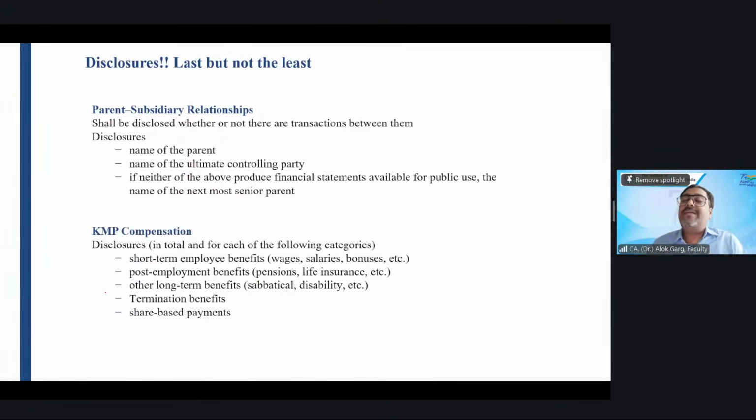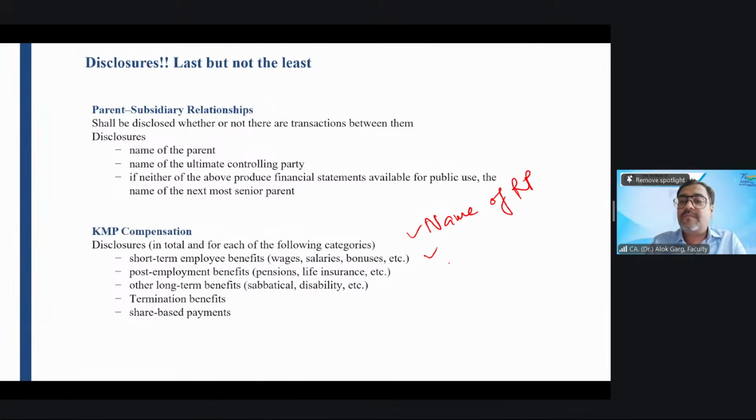So friends, in terms of disclosures, what are the four types of disclosure I have told you in the beginning of the session, and I have reiterated it so many times? What are the four types of related party disclosure? Name, relationship, transaction, outstanding balance, commitment. So number one, name of related party.